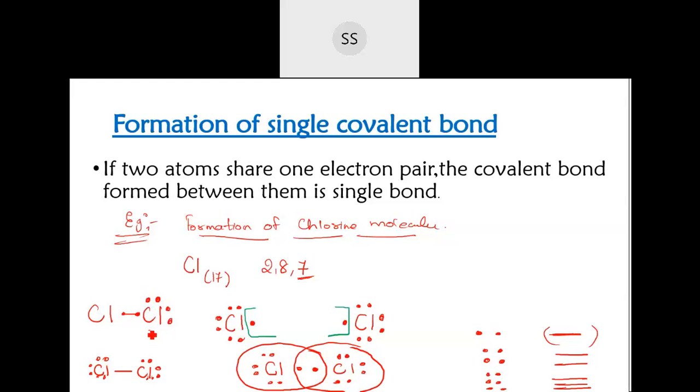So here the remaining will be 6, because 6 electrons they already have, which they have not shared. They have shared only 1, and that 1 has come in the center. So 6 here, and then again 6 on this side.